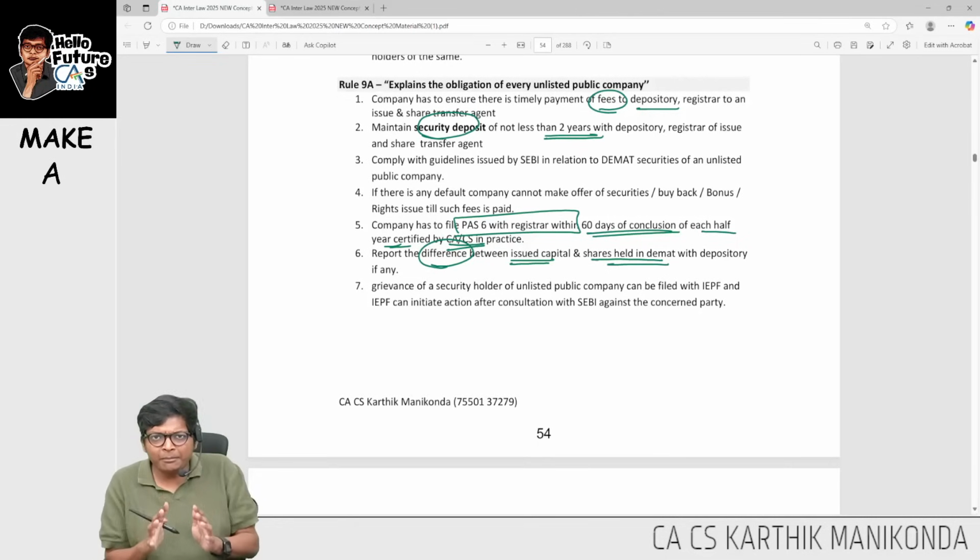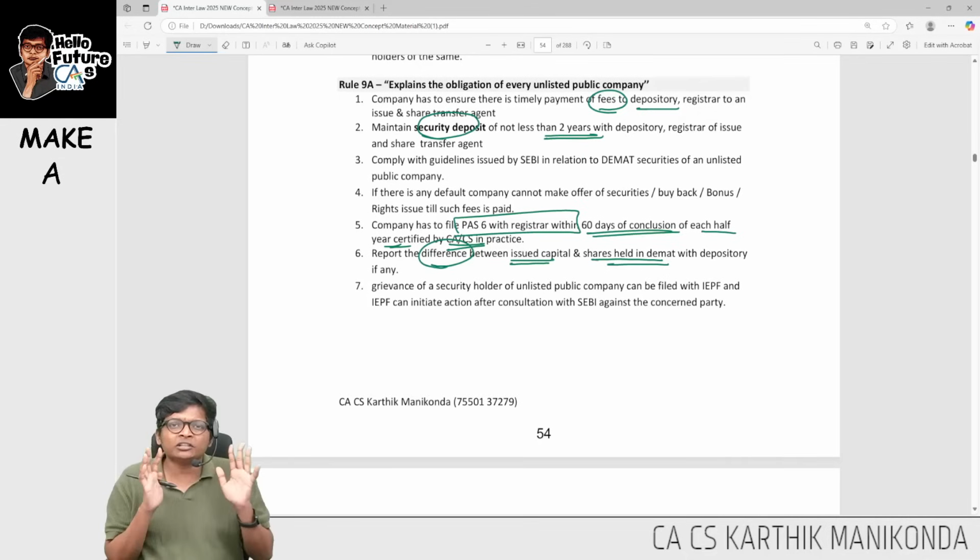I can do the same marathon with our Gen Z notes, but for Gen Z we already have a 4 hours marathon. That's why I'm doing it with our regular notes, guys.